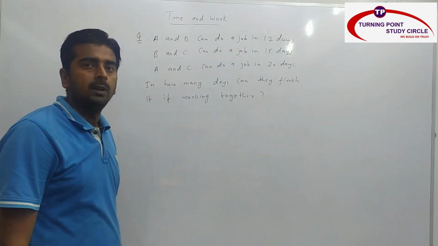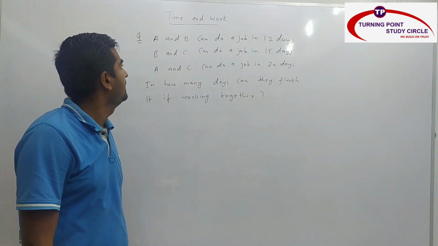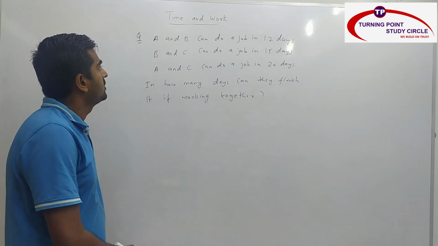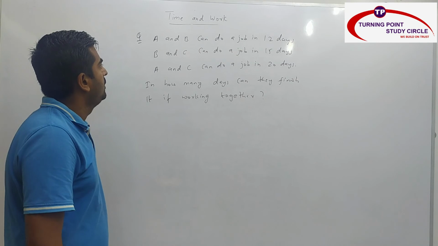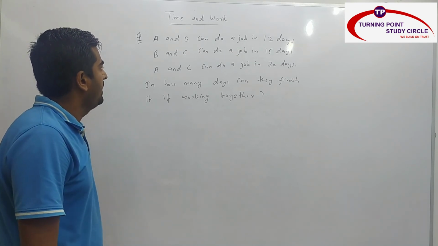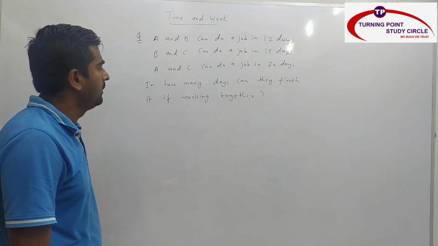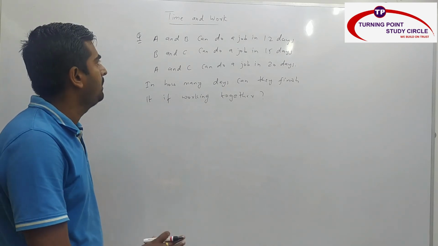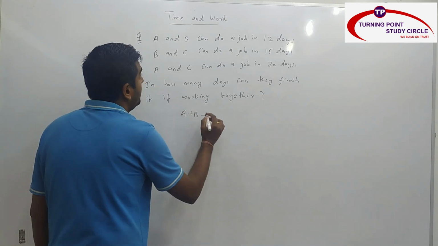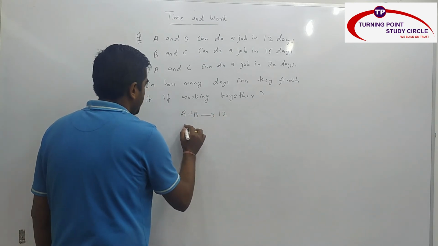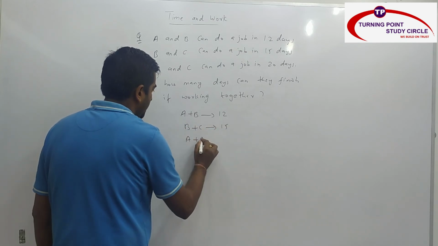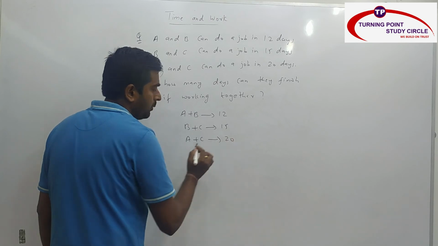So I hope you are clear with the previous question. Now we will see another important question whenever combined part is given. So A and B can do a job in 12 days, B and C can do a job in 15 days, A and C can do a job in 20 days. In how many days can they finish it if they work together? So there are 3 persons in that, combined part is given.